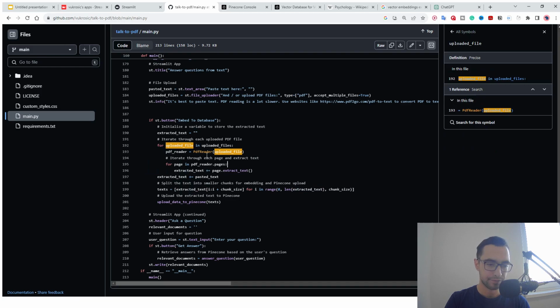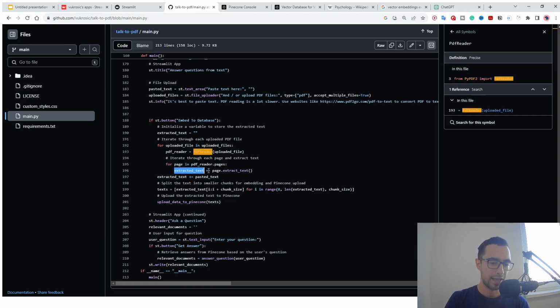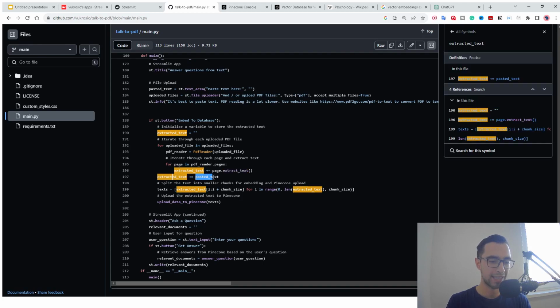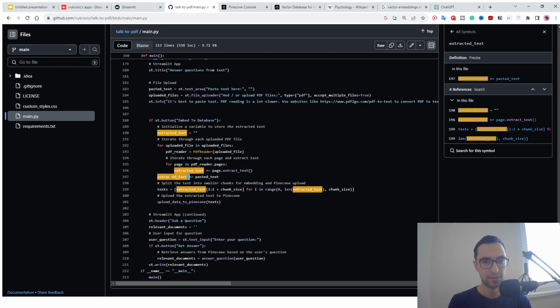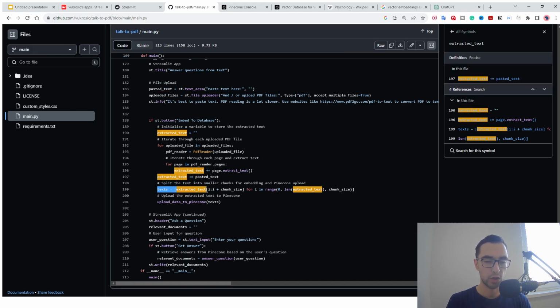If there are, we're just going to use PDF reader on that uploaded file. And then we're going to extract. You need to go page by page here and just append the extracted text from the page to this text. And now to this extracted text, we are going to add the pasted text. So this extracted text will contain all of the text from the PDF files and the text that the user pasted. After that, we are going to split that whole text into chunks of 1,000 characters.